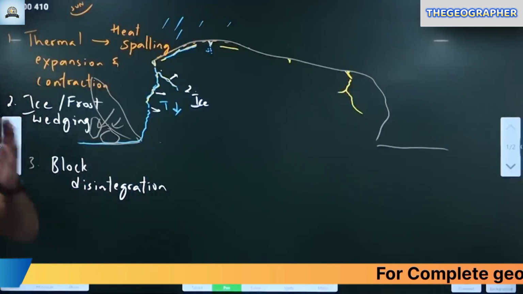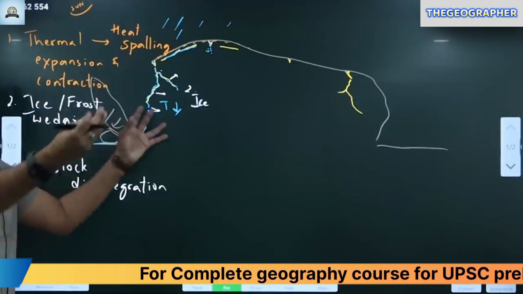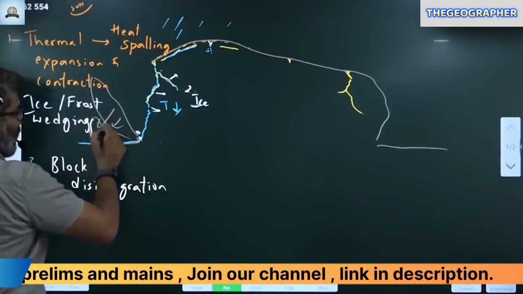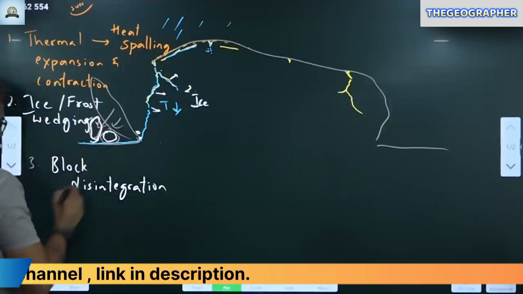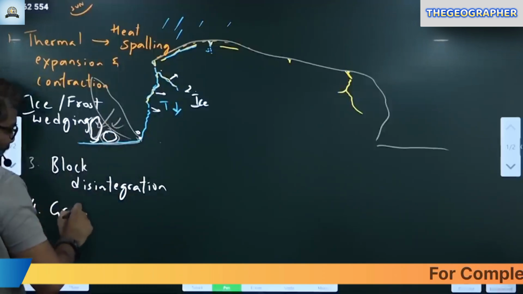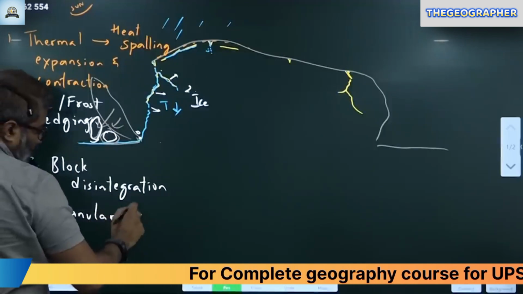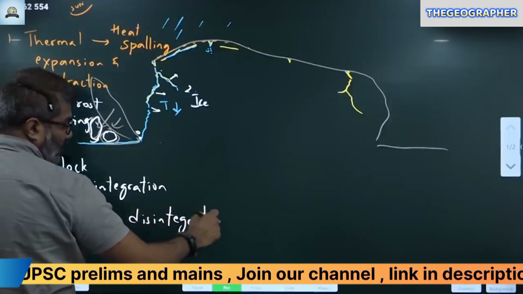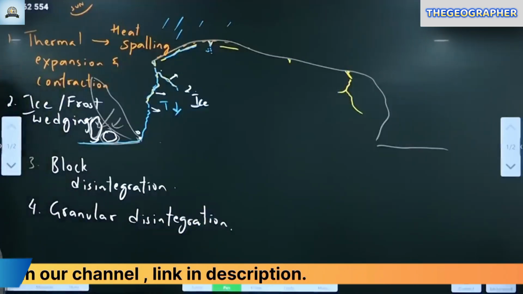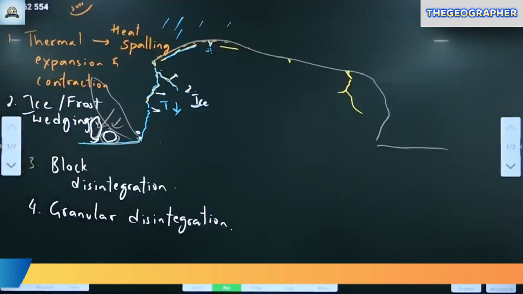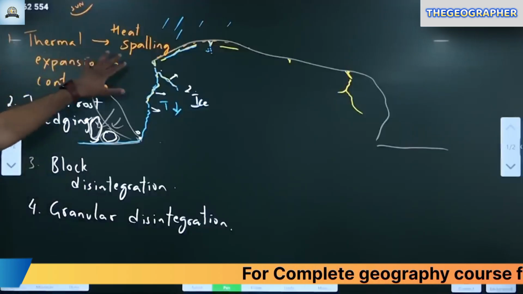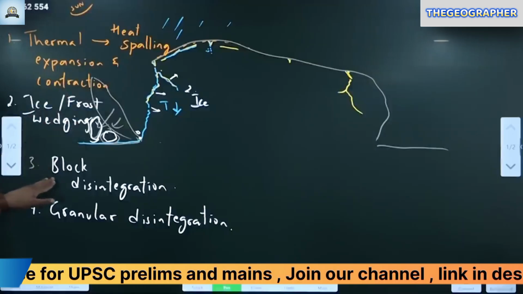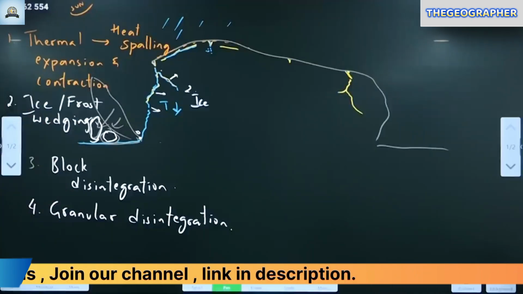Okay. Along with the big rock, small pieces of rocks also will be seen. Other small pieces of rocks like this can also be seen here, separating from the main rock. This is called granular disintegration. Granular, grain by grain disintegration. First is the heat spalling, expansion, contraction, ice frost wedging. Okay. Then block disintegration, granular disintegration.